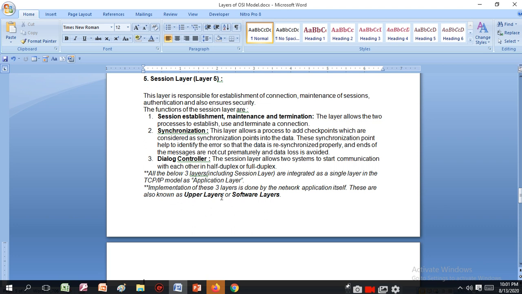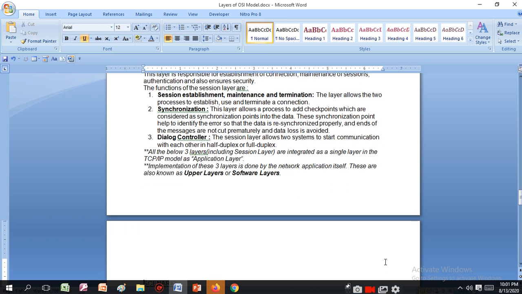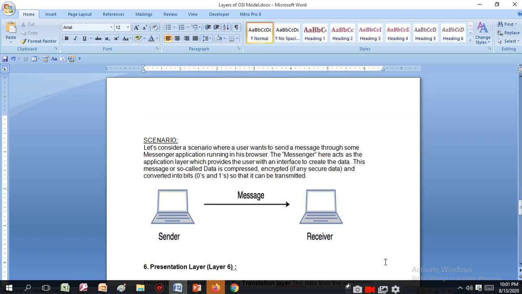The implementation of these 3 layers is done by the network application itself. These are also known as upper layer or software layer. So transport layer plus 3 upper layers, या जो 3 layers और हैं सॉफ्टवेयर की, वो जब मिल जाएंगी तो हमारा TCP/IP मॉडल में वो एप्लीकेशन लेयर का काम करता है.